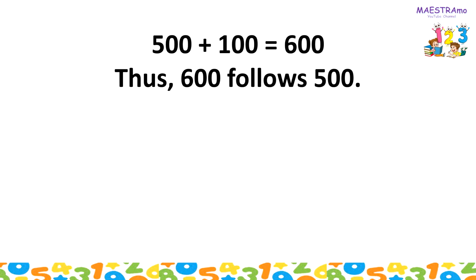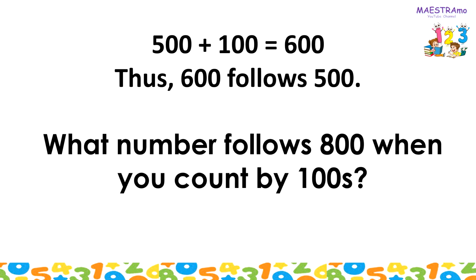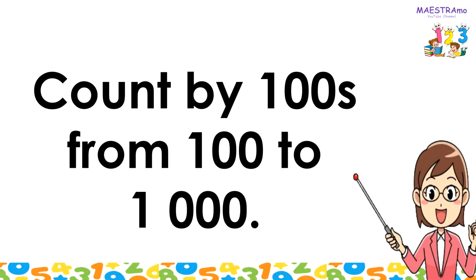500 plus 100 equals 600. Thus, 600 follows 500. What number follows 800 when you count by 100s? Very good. It is 900. Count by 100s from 100 to 1000.